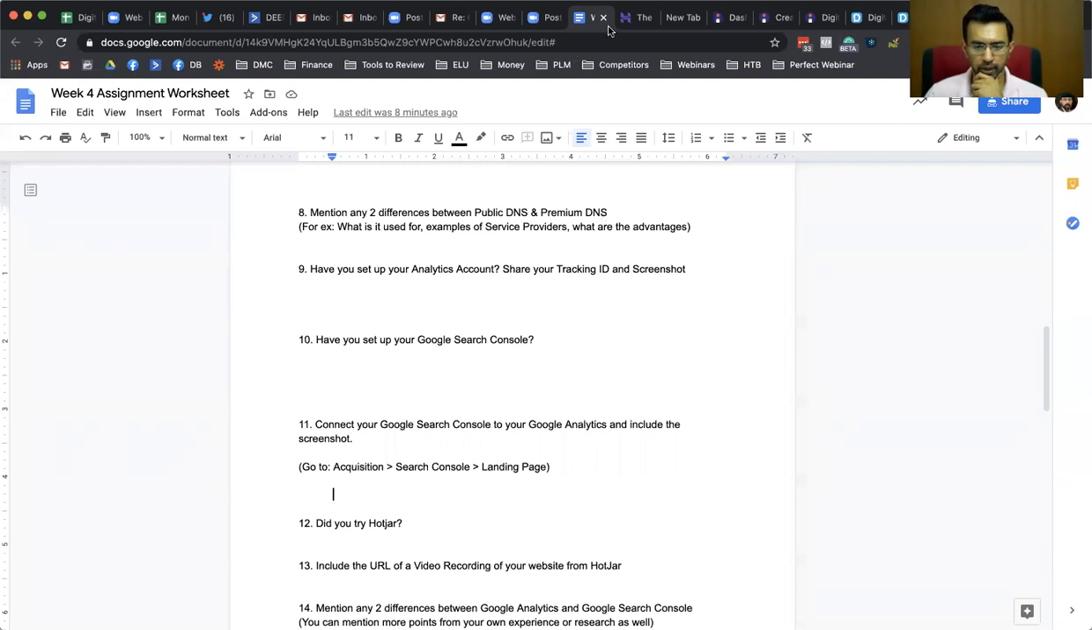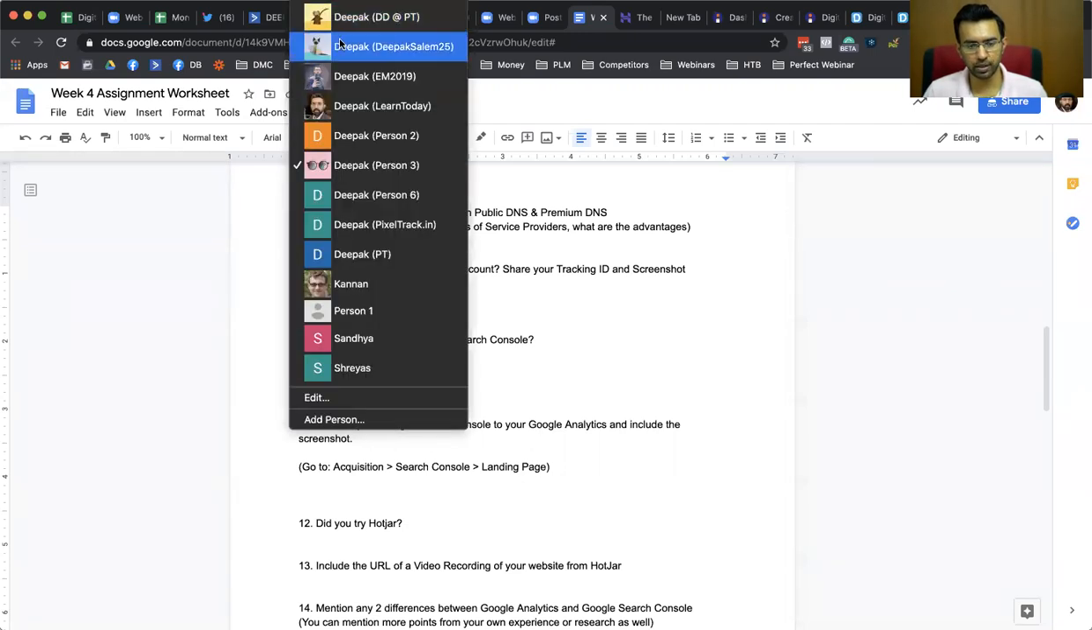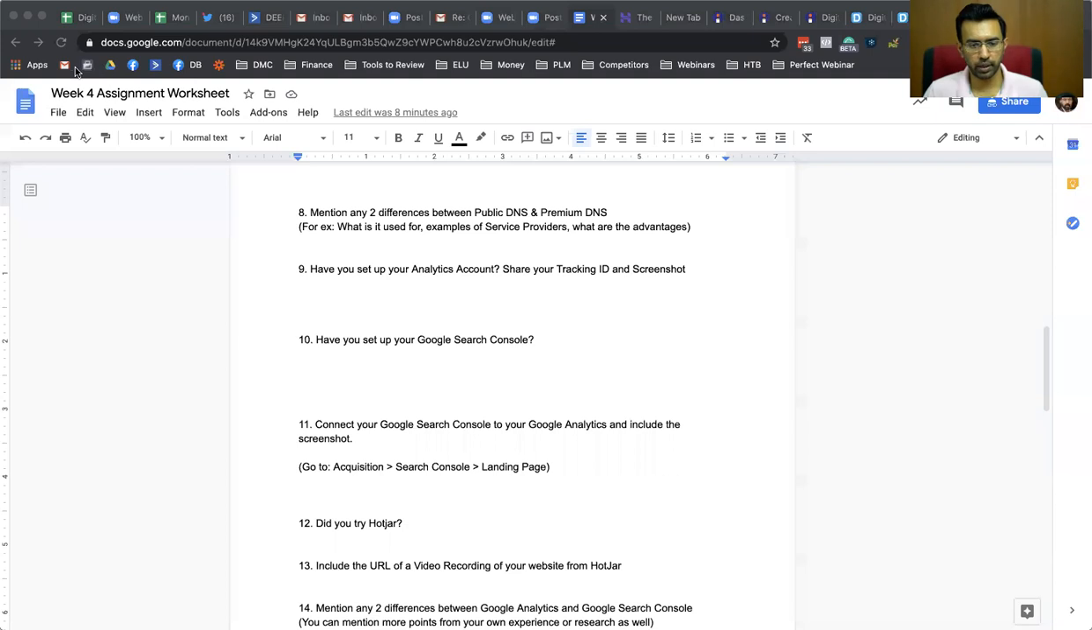You can also connect Google Search Console to your Google Analytics inside the screenshot and include the screenshot. So what you can do is go to Google Analytics and connect the Search Console. So how do you do that? I will go ahead and explain this.